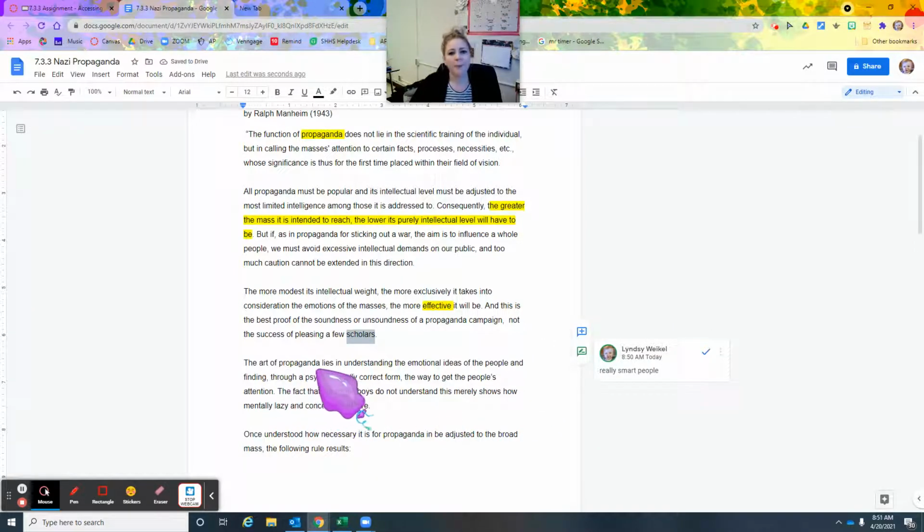Okay, the art of propaganda lies in understanding the emotional ideas of the people and finding, through a psychologically correct form, the way to get the people's attention. So he uses this word lies. A lot of people are thinking like lying, but that's not what he's saying here. So the art of propaganda is understanding the emotion that it will bring out in people.